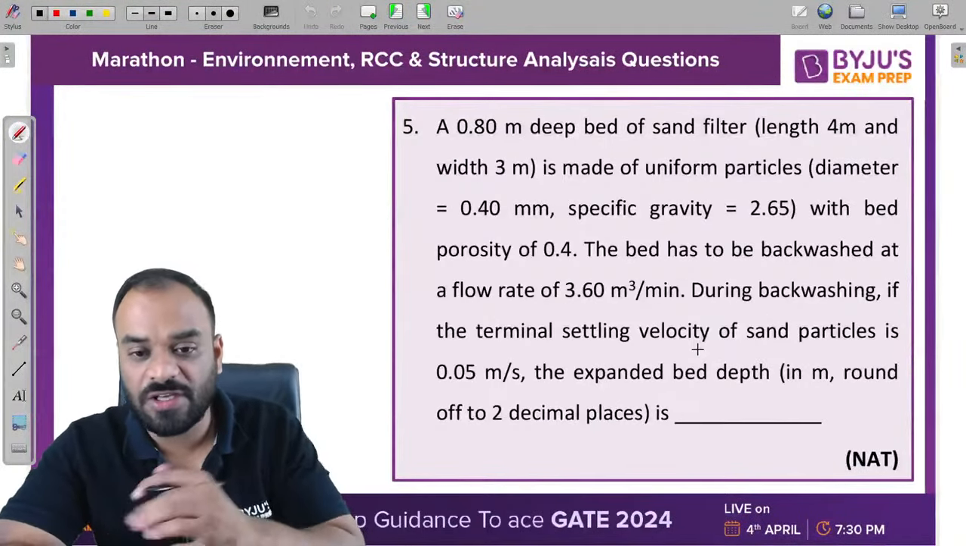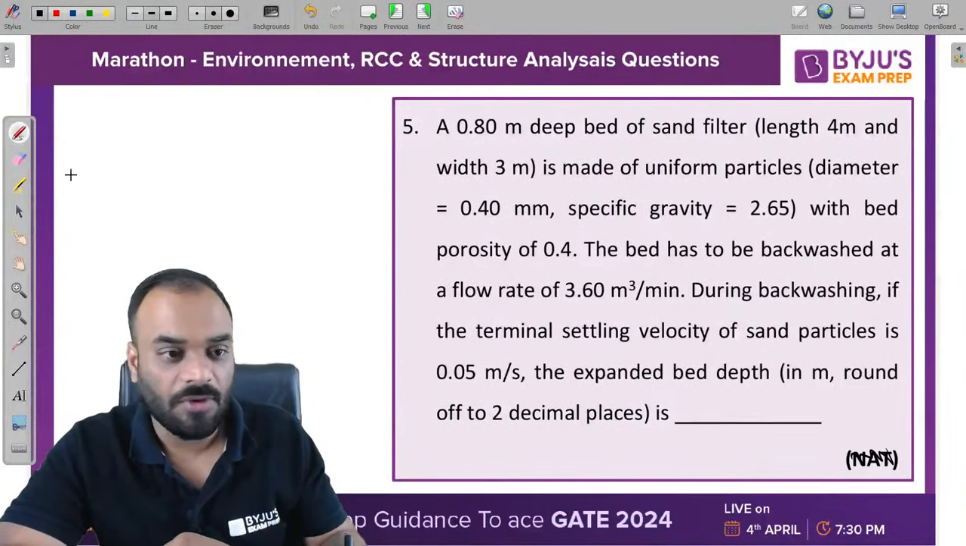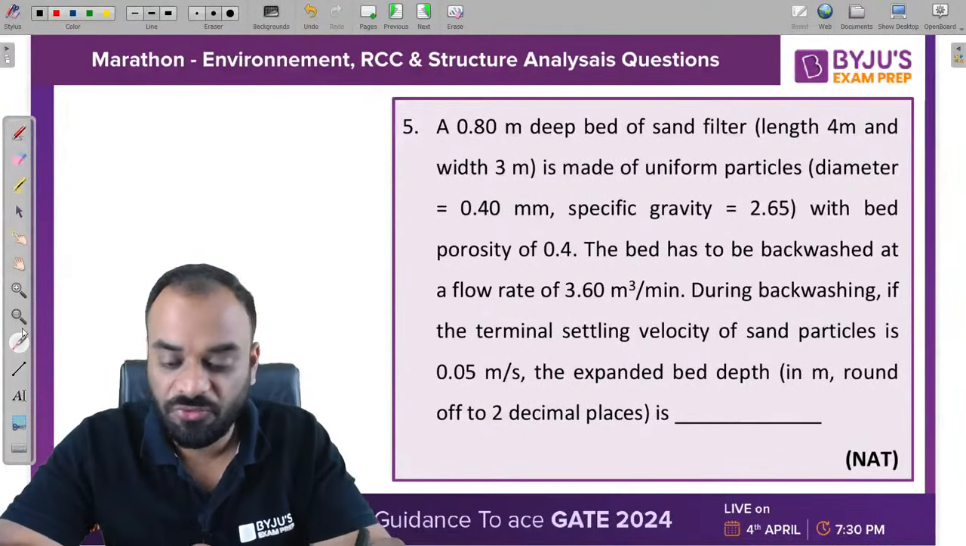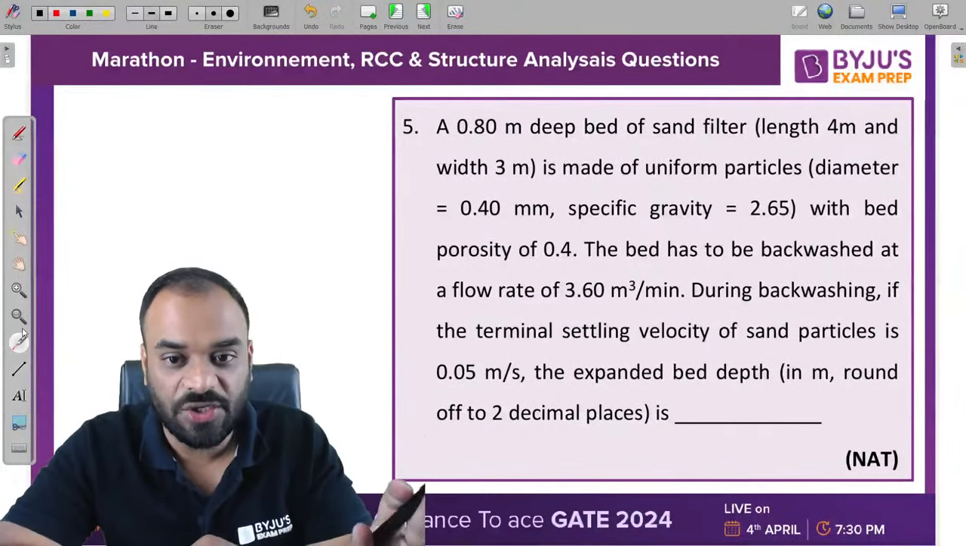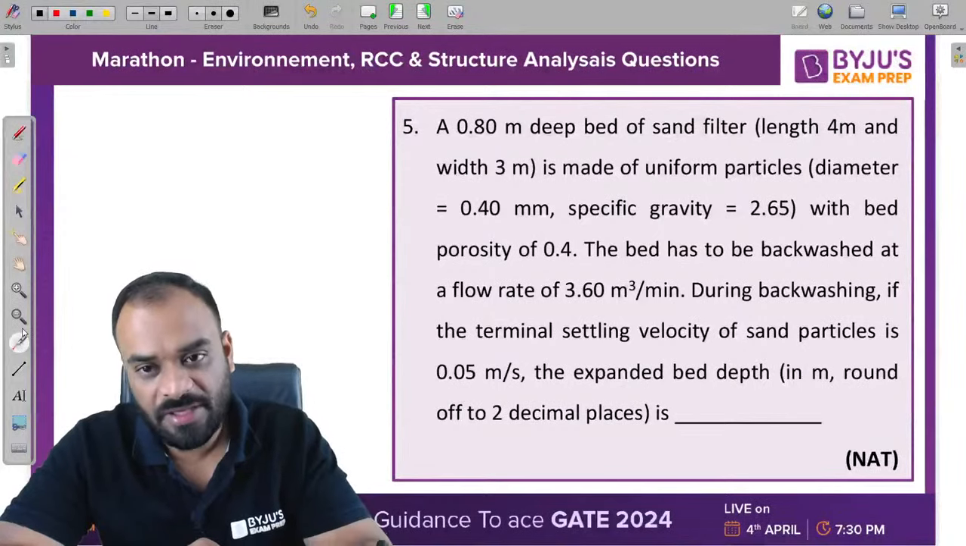Let's move to the next question, guys. Next question. Now this question is related to what? Filtration part. This question is related to filtration part. Be very careful.